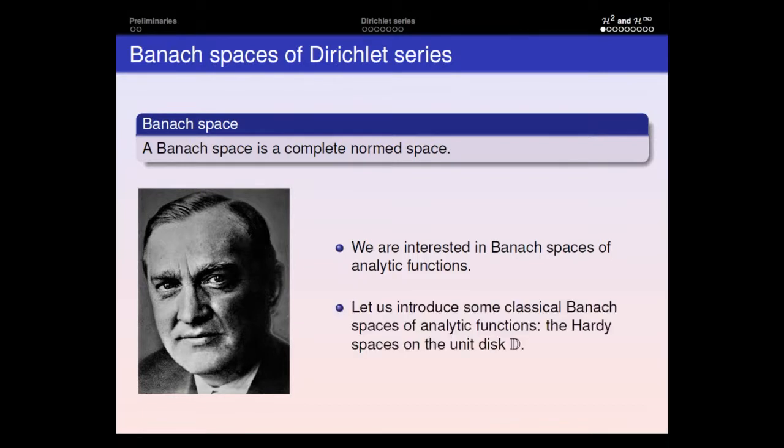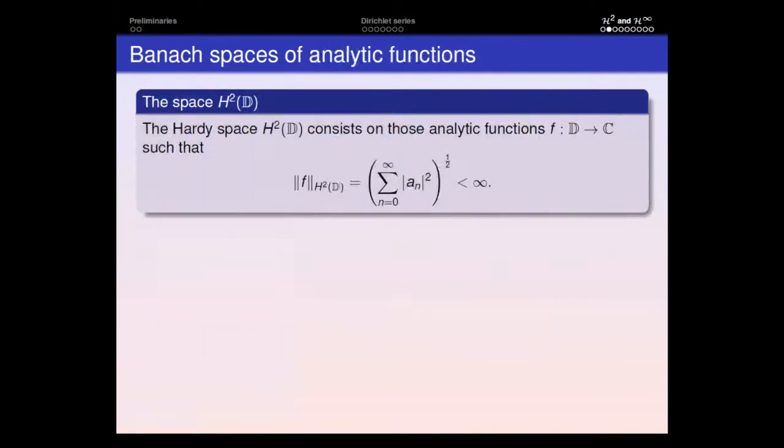Okay, and one of the most classical ones are the Hardy spaces on the unit disk, and I'm going to give very briefly their definition and how the spaces I'm going to introduce can be seen as the version of these spaces in the context of the Dirichlet series. I say somehow because there are many things which occur on the unit disk that do not happen for our Hardy spaces of Dirichlet series.